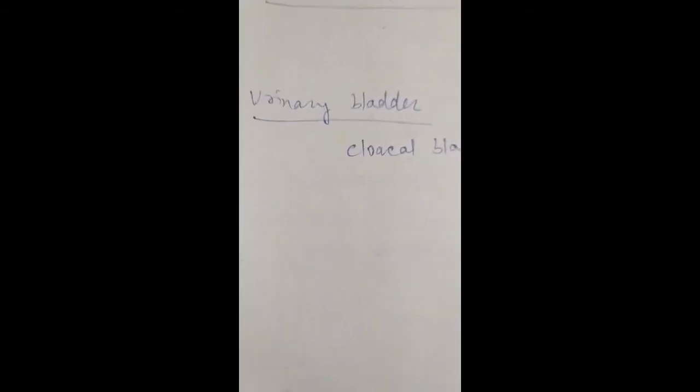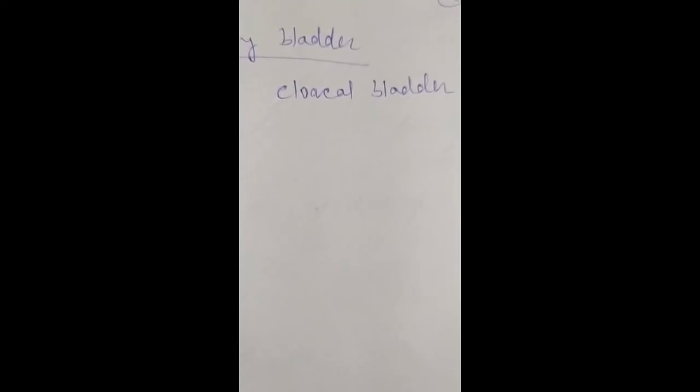Now coming to the urinary bladder, there are one or two types of urinary bladder, or you can say associated structures, like the cloacal bladder or allantoic bladder, also seen in the vertebrates. So what is the urinary bladder? The urinary bladder serves as a reservoir for urine. In some fishes, the bladder is formed by an enlargement of the terminal part of the mesonephric ducts and is used for temporary storage of urine.